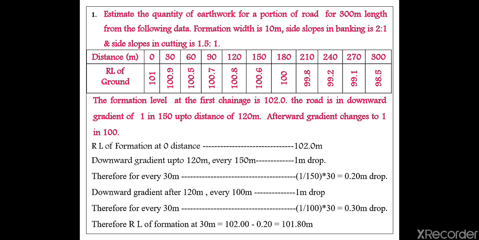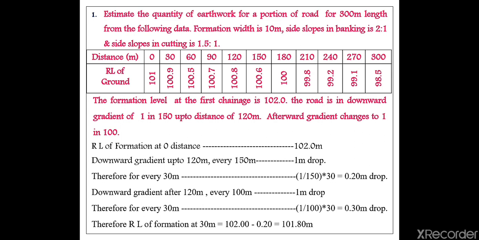Side slope we have to calculate. Side slope in banking is 2:1. 2 is what? S, right? S is to 1. Like that, we have to consider the slope, right? So S is how much? 2. If it is banking, S is 2; if it is cutting, S will be 1.5.